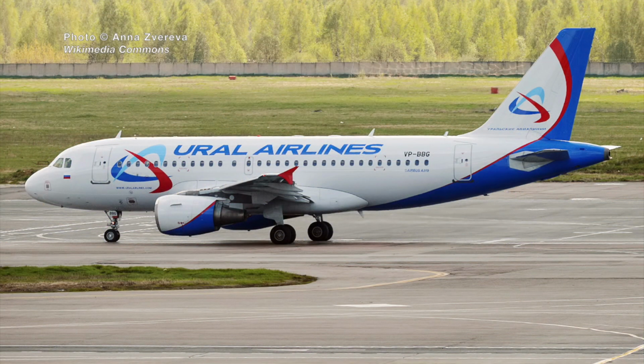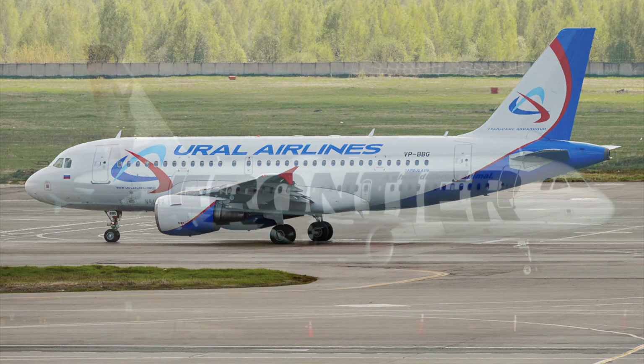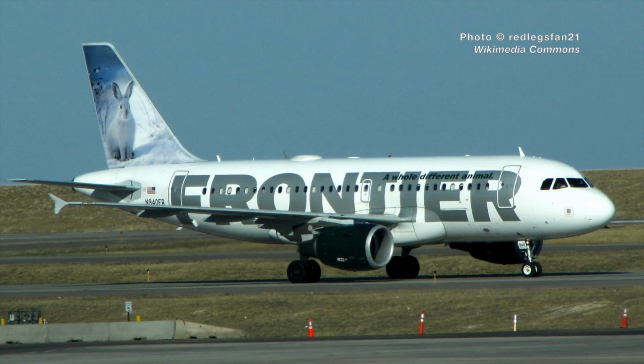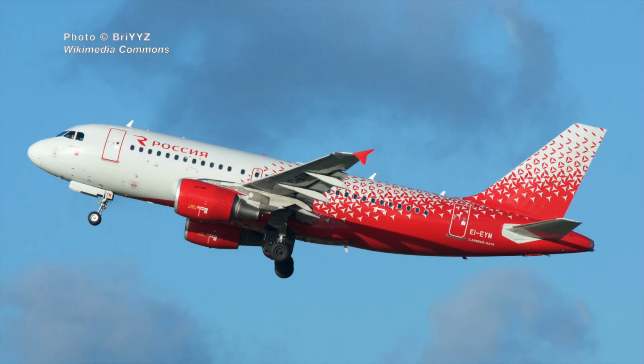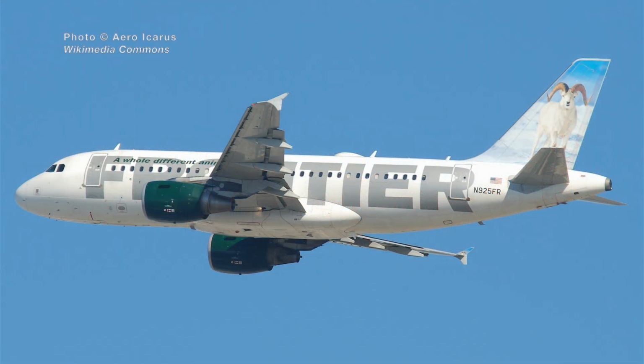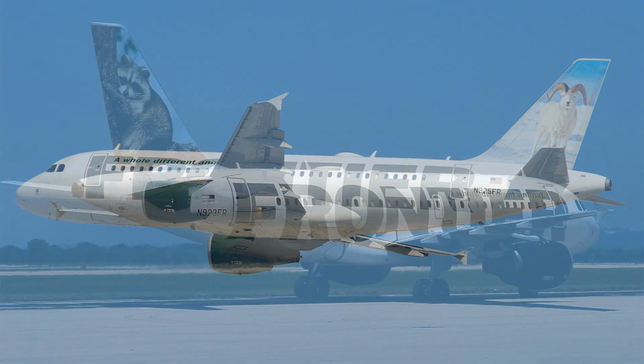In 2016, it would end up joining Ural Airlines in Russia and fly with them until being scrapped in 2022. 940 was retired from Frontier in 2012, and the following year it would also go to Russia. However, it would join Rossiya Airlines, who continue to fly it as of today. As for 925, I would actually end up flying it again 5 years later from Orlando to Bloomington in 2013. The plane would be retired in 2016.